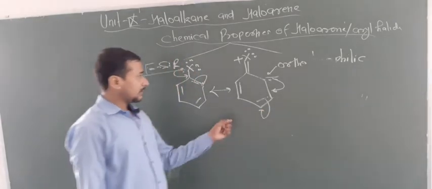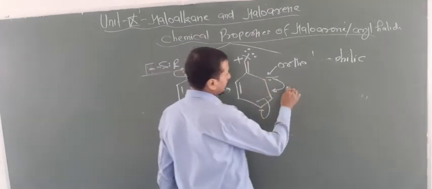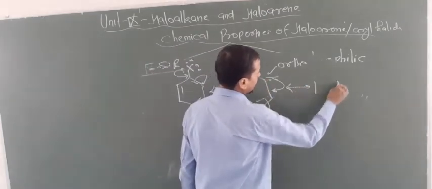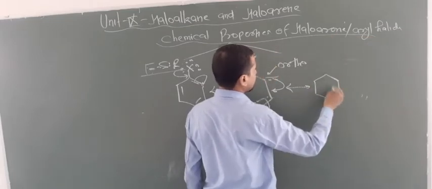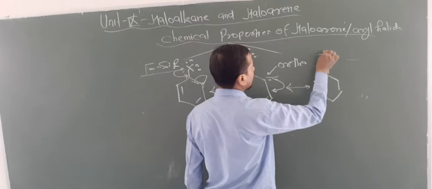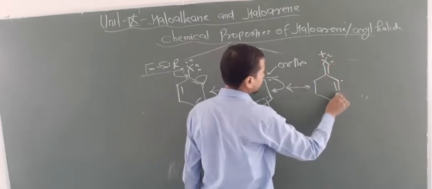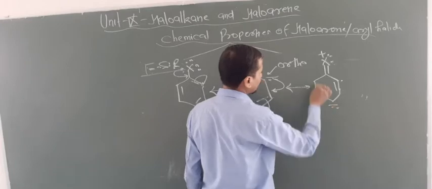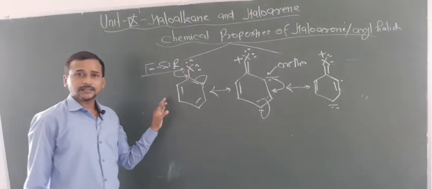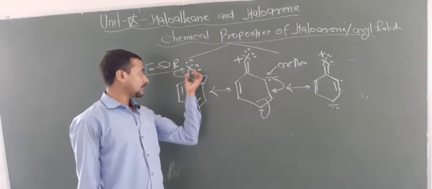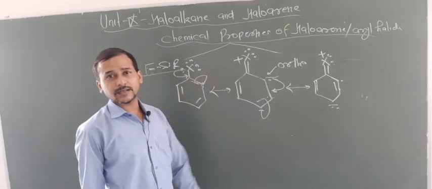Now think about that, the negative charge moves to this carbon, and this carbon is basically the para position. So that's why it can increase the electron density at the ortho and para positions, and hence this is an ortho para director. By this way you can know how haloarenes containing halide groups behave as ortho para directors.